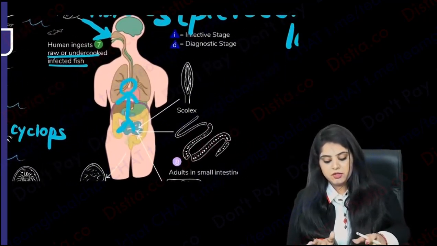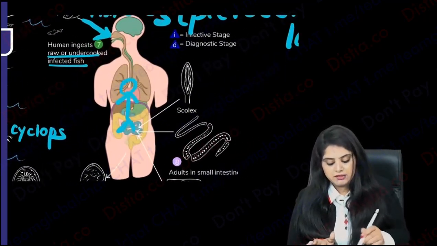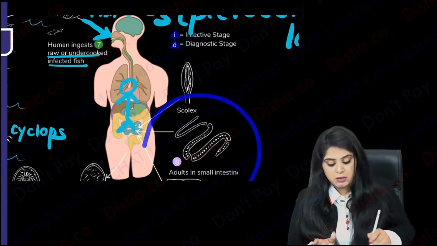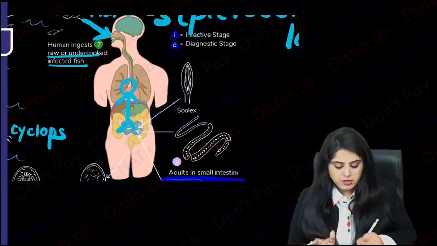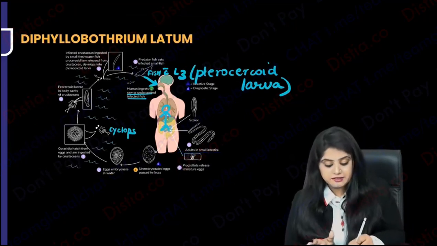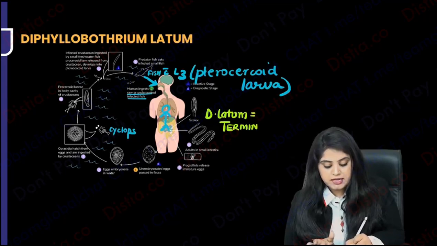Once it comes to us, we all know what this organism is. You can see the leaf shape, so definitely it is Diphyllobothrium latum. But which part of the intestine is it going to? What is written? In the small intestine. Do I have to learn that, ma'am? Small intestine, yes. Remember, D latum goes not only in the small intestine, but it attaches to the terminal ileum.